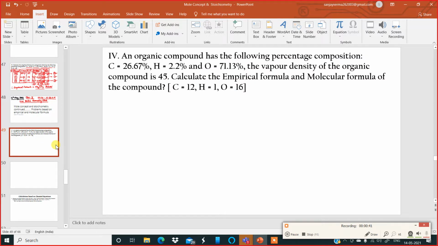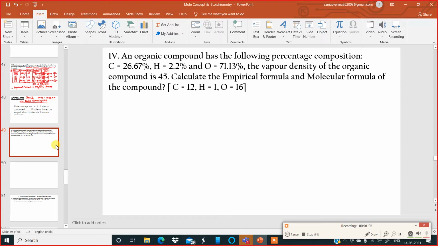An organic compound has the following percentage composition. Copy the question. Carbon is 26.67%, hydrogen is 2.2%, and oxygen is 71.13%.